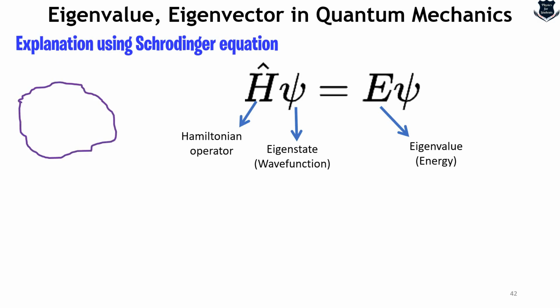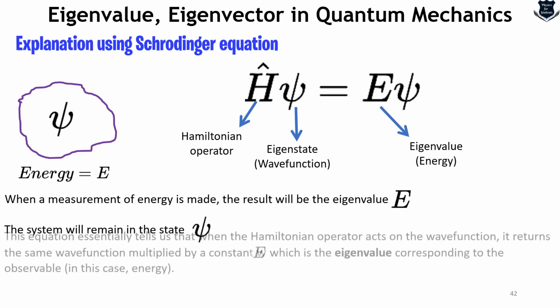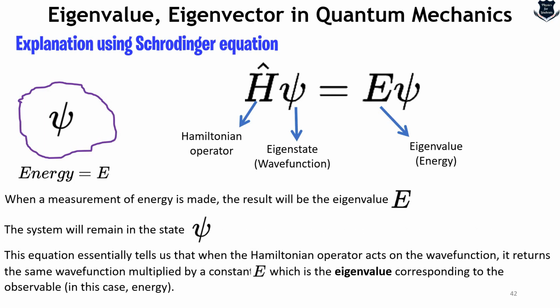So if I again take this kind of a system which is denoted by psi, and this would be energy which will always be equal to E. When a measurement of energy is made, the result will always be the eigenvalue E. The system will always remain in the state psi. And what we can say is that the equation actually tells us that when the Hamiltonian operator acts on the wave function, it returns the same wave function multiplied by a constant E, which is the eigenvalue corresponding to the observable, in this case energy, but you can take other values also.